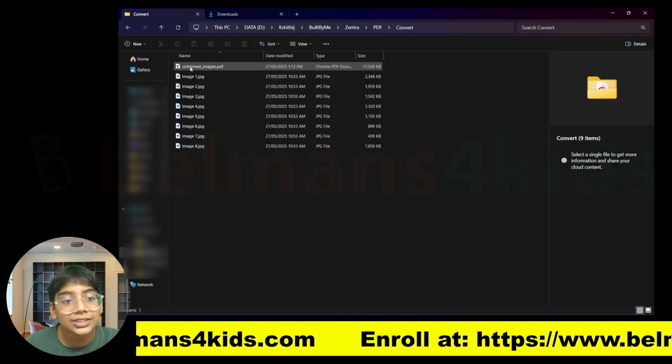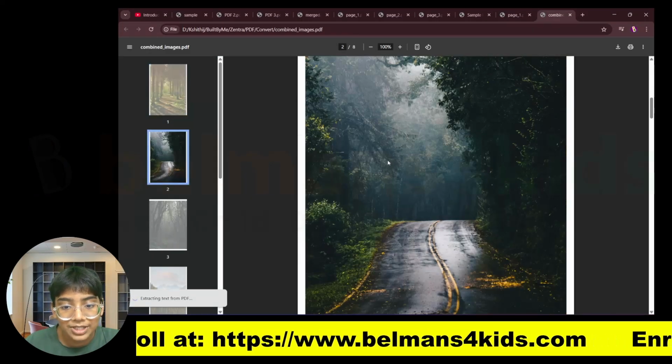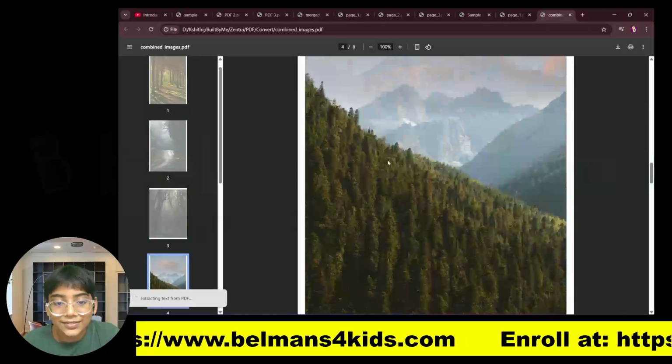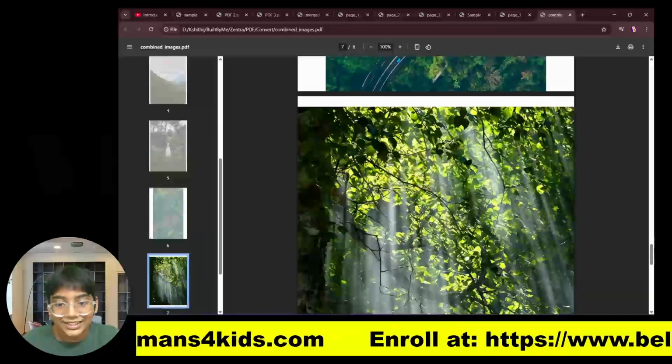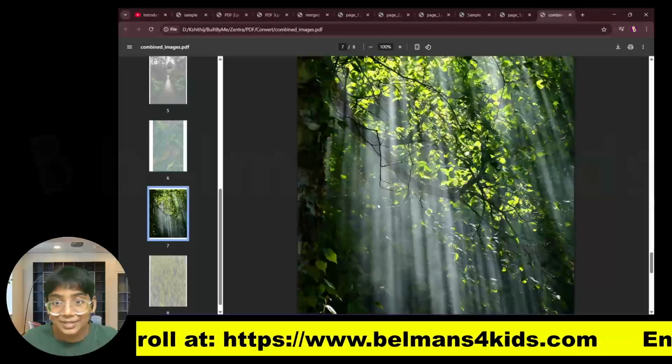You can see that there is one combined images PDF, and that contains all the images. You can see it contains all of the images that I had originally. You can see it's a really nice forest PDF, right? It contains all the images that we had.